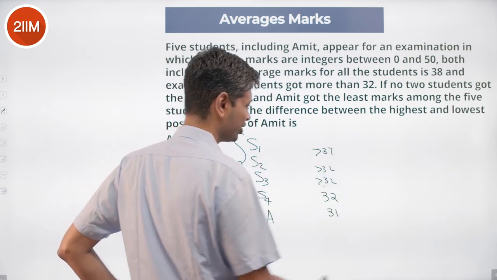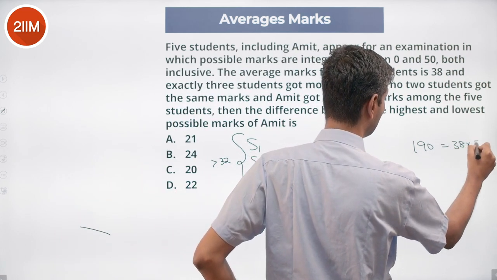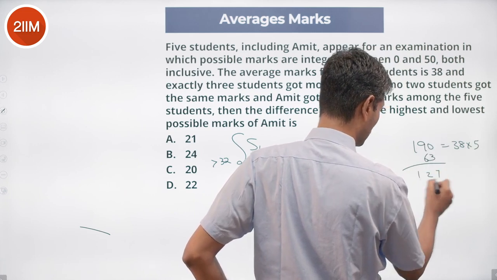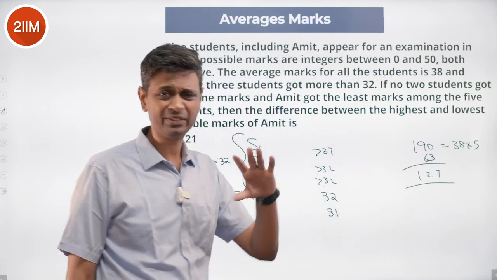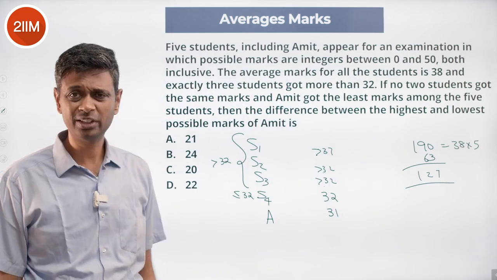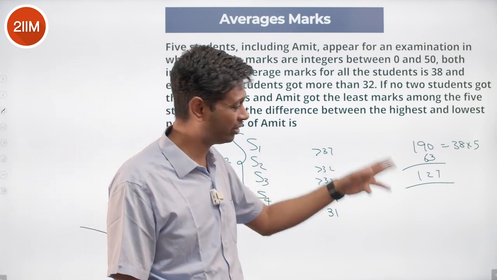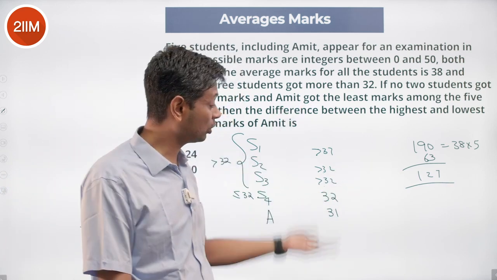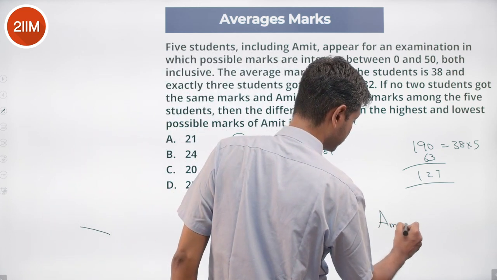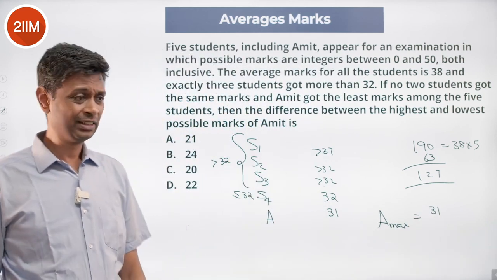32 plus 31 is 63. Total is 190. Why 190? 38 into 5. From this you subtract 63. 127. 127 broken into 3 parts, adding up to 127, all more than 32, less than 50. Possible. I put as 40, 41, 46. It should happen. This is possible. So our Amit max is 31. Nice. That's the maximum possible.